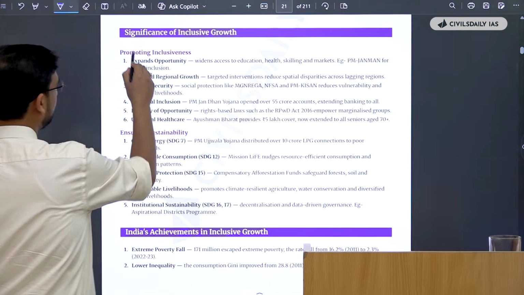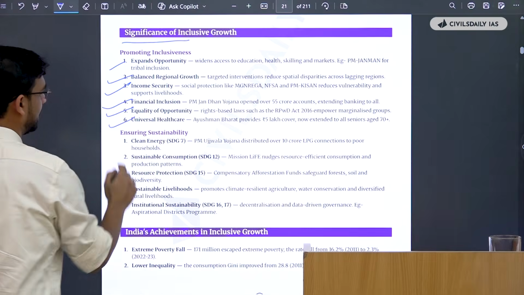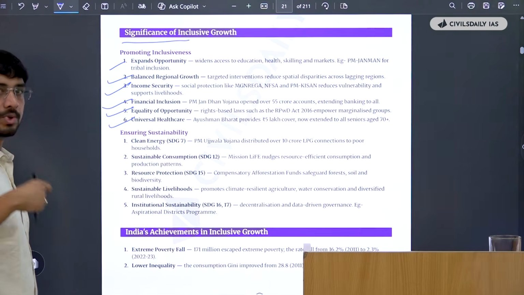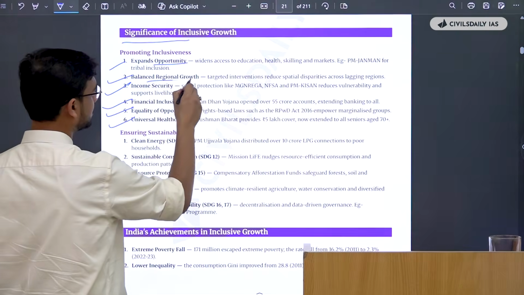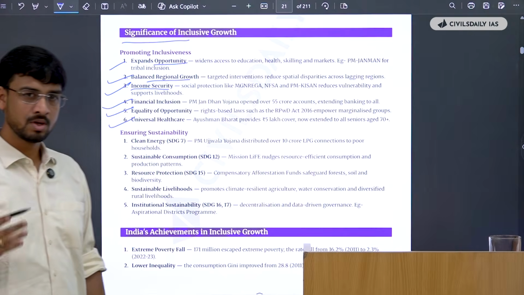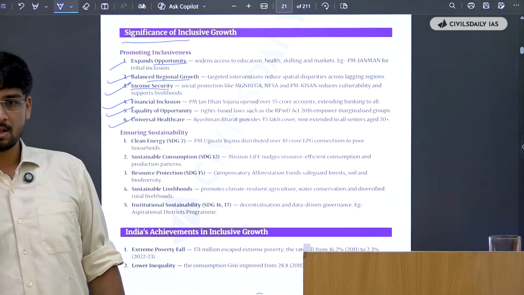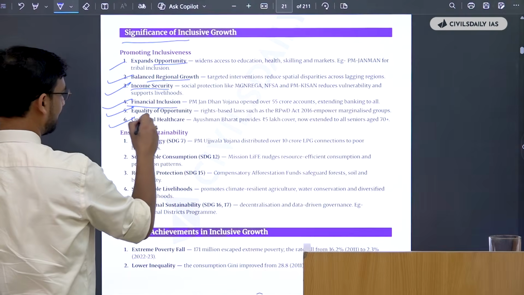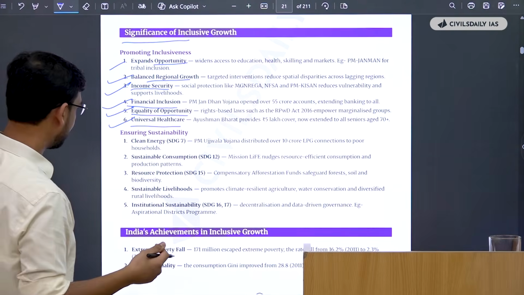Okay. Then what is the significance? Again, it expands opportunity, balanced regional growth, income security, financial inclusion, opportunity, healthcare. Understand these. Develop an understanding. If I were to promote inclusiveness, it will expand the opportunity in my nation. It will balance the regional growth. It will provide income security. And what all will happen if I were to provide inclusive growth? You will have financial inclusion, you will provide equality of opportunity, you will also give universal health care. So these are all things.